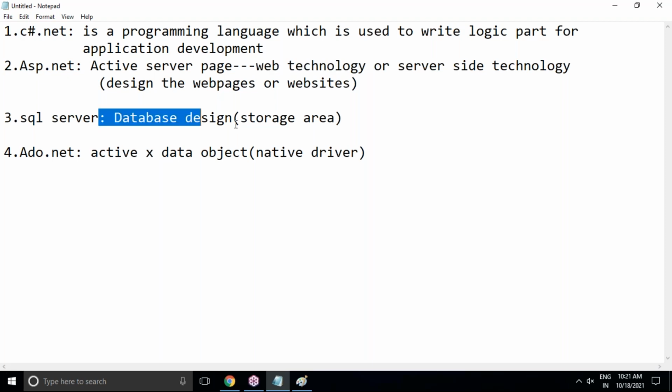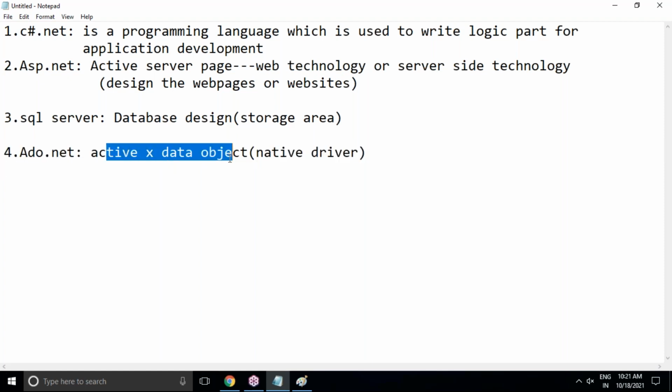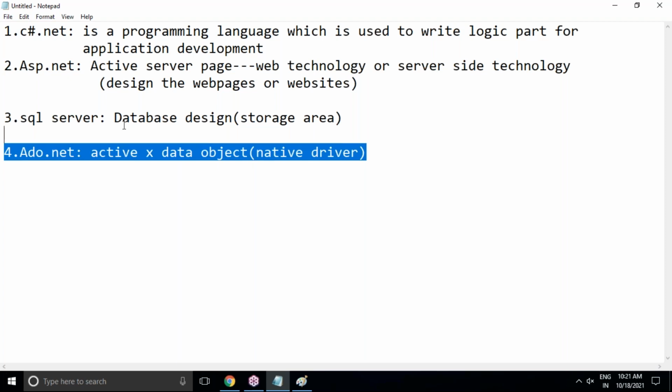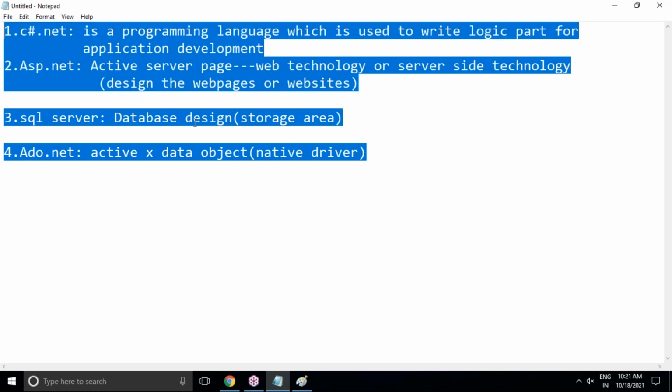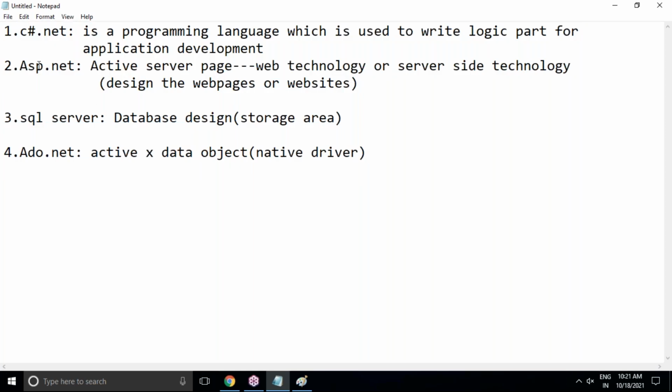And SQL Server is for database design. ADO.NET is for the communication interface. It stands for ActiveX Data Object. So these four subjects I'm going to cover in our .NET Basic package. And the scenario is, every week, 4 days, I'm going to cover C Sharp .NET from Monday to Thursday. And on the weekend, Friday and Saturday, SQL Server sessions are going to be conducted. So this is the scenario. C Sharp with SQL, I'm going to conduct the sessions in parallel.